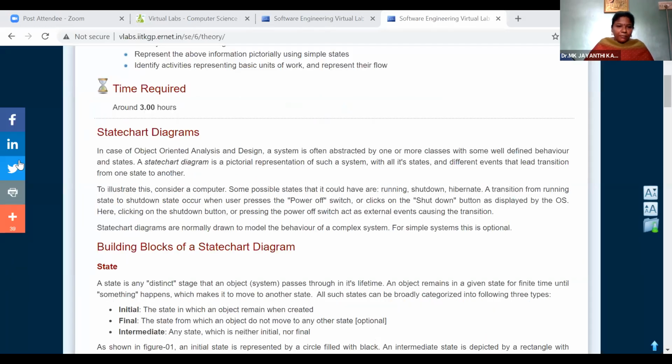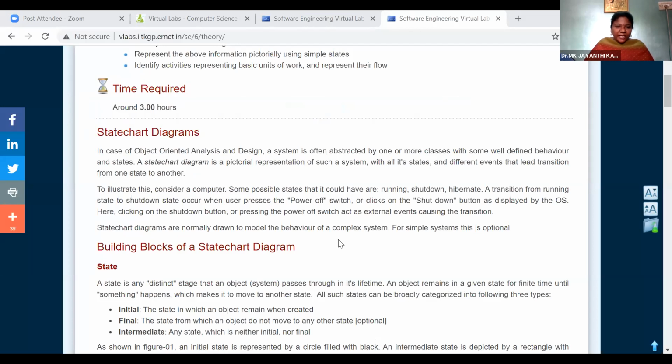So they have given you some explanation about what a state chart diagram is. In the case of object-oriented analysis and design, a system is often abstracted by one or more classes with some well-defined behavior and states. We know very well we are using object-oriented modeling concepts. So using this state diagram, we can represent the internal and external behavior of your system.